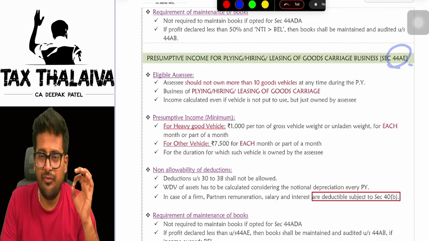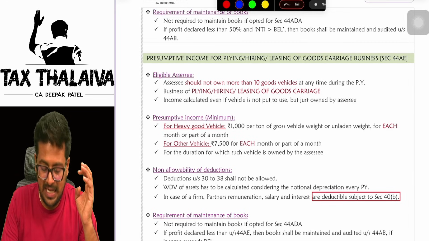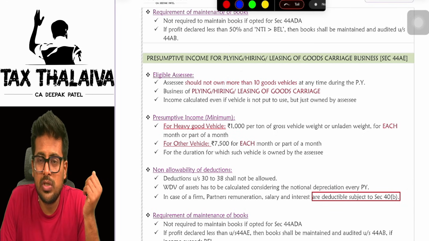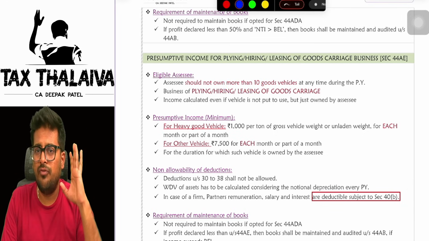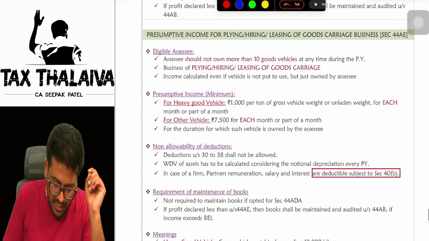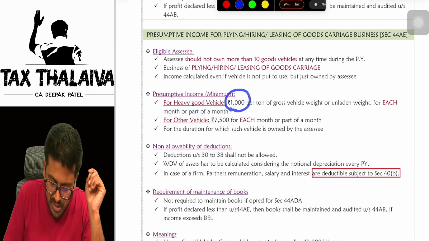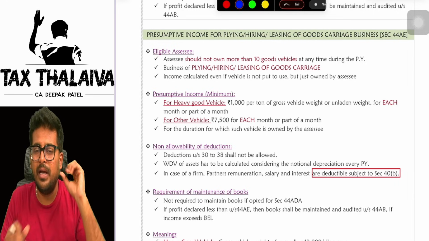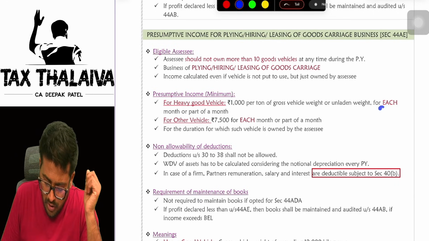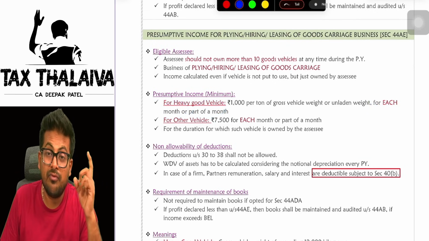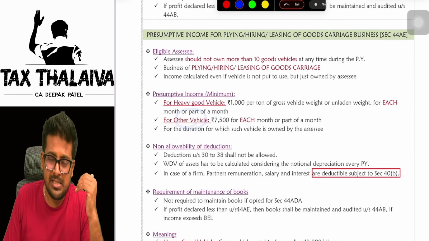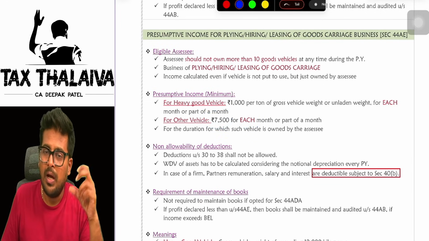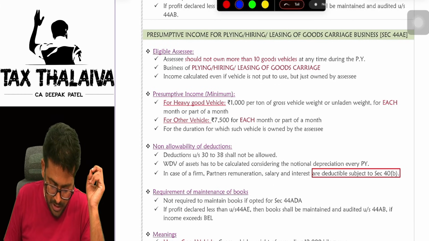Next is section 44AE. If you are in the business of plying, hiring or leasing of goods carriage vehicles, in that case, if you are owning not more than 10 goods vehicles, you can straight away offer a fixed amount. What is the fixed amount, sir? For heavy goods vehicle, rupees 1000 per ton of gross vehicle weight. You take the gross vehicle weight, and you do it for each month or part of the month for each vehicle. And for other vehicles, meaning lighter goods vehicles, 7500 for each vehicle for each month you have to offer as PGBP.